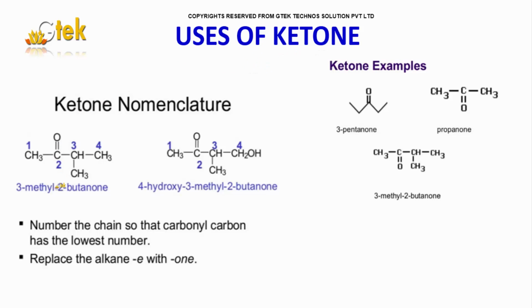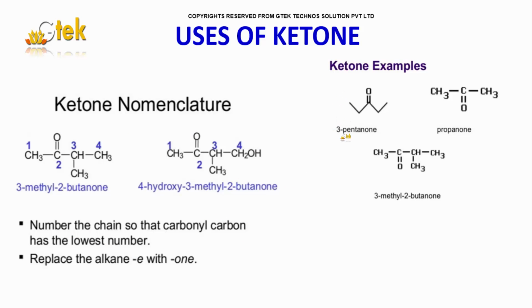Apart from that, talking about the nomenclature once again, you are able to see methane, ethane, propane, butane, pentane, which can be subdivided as, for the third carbon, methyl and 2-butanol. Methane, ethane, propane, butane, butanol. Over here, the 4 hydroxyl is there, the 3 methyl is there, and 2-butanol. So this is how the nomenclature is.